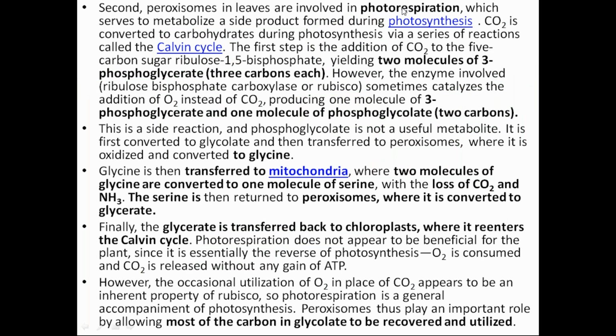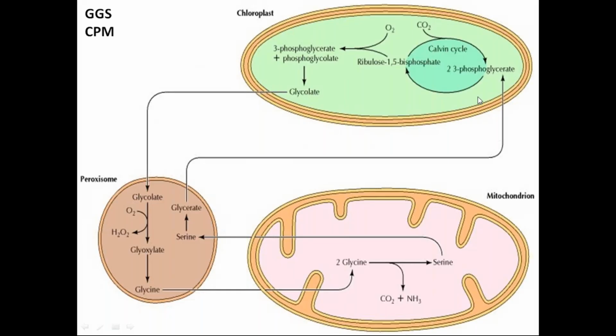See, now this is your chloroplast. Now the Calvin cycle is happening, and this Rubisco has given this 3-phosphoglycerate. But what is it actually taking? It is taking carbon dioxide. Then only this cycle will go, and then only you will get this ATP and NADPH. But if it is the oxygen which has been taken by this Rubisco enzyme, what are you getting? You are getting this phosphoglycolate.